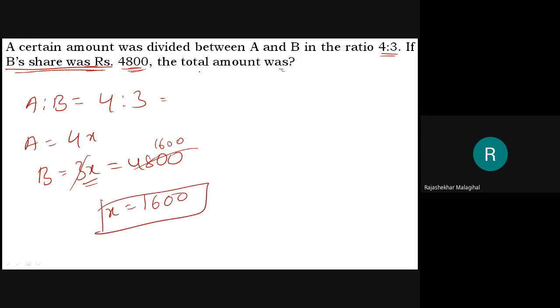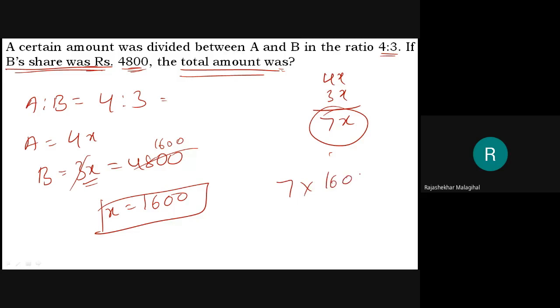What are they asking? They are asking the total amount. Total amount means what? A's is 4x and B's is 3x. The total amount is 7x. This is the total amount. But x equal to 1600, means 7 into 1600 is the total amount.